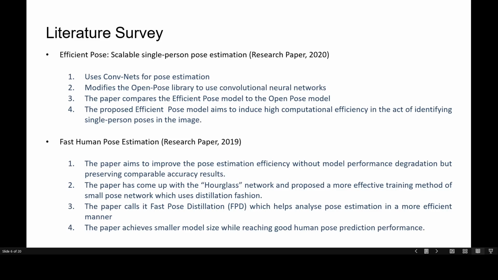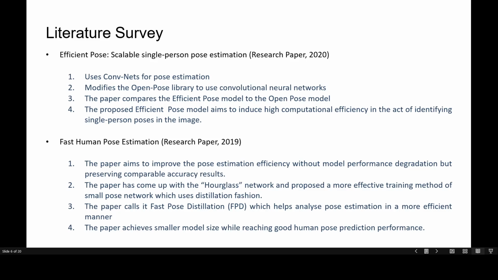The third research paper we have is the EfficientPose, scalable single person pose estimation by Daniel Groos, Heri Ramampiaro, and Espen F. Ihlen. This paper has proposed a novel convolutional neural network architecture called EfficientPose, which exploits recently proposed EfficientNets in order to deliver efficient and scalable single person pose estimation. The paper has performed the challenging MPII single person benchmark and has shown that the proposed EfficientPose model substantially outperformed the widely used OpenPose model both in terms of accuracy and computational efficiency.